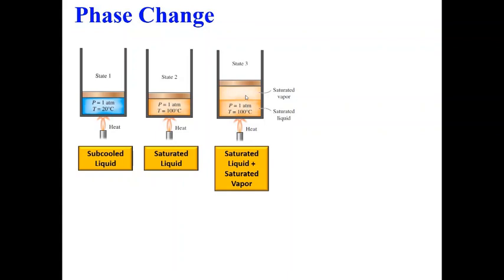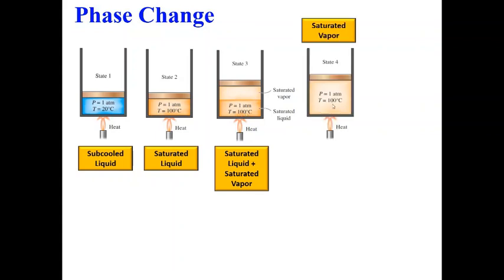So during the process of boiling, while we have any amount of liquid left, the temperature will be held constant at 100 degrees Celsius. Okay. This is what we normally observe, and it is actually used to calibrate your temperature scales. Your thermometers are calibrated based on the idea that boiling water is always at 100 degrees Celsius, so that from here to here the temperature is constant. Now if you keep on heating, it will get completely converted to vapor, and if it is at 100 degrees Celsius, it is saturated vapor.